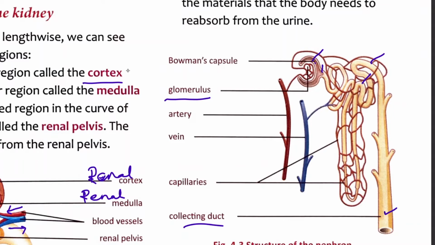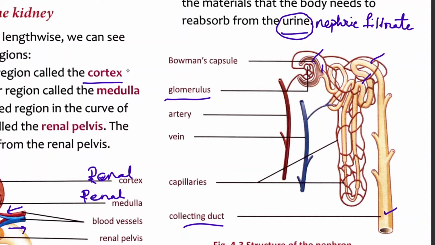And what is the function of this network of capillaries? They absorb all the materials that the body requires. So those are reabsorbed from the urine. No, it is not from the urine, rather it is called nephric filtrate. So correct it, it is nephric filtrate. So instead of using the term urine, use the term nephric filtrate or renal filtrate.